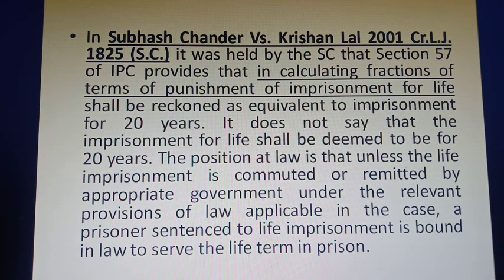It was held by the Supreme Court that section 57 of IPC provides that in calculating fractions of terms of punishment, imprisonment for life shall be reckoned as equal to imprisonment for a period of 20 years. It does not say that imprisonment for life shall be deemed to be for 20 years.